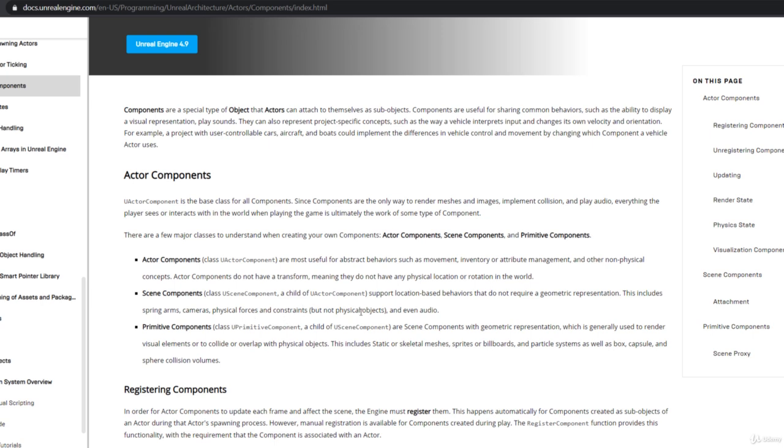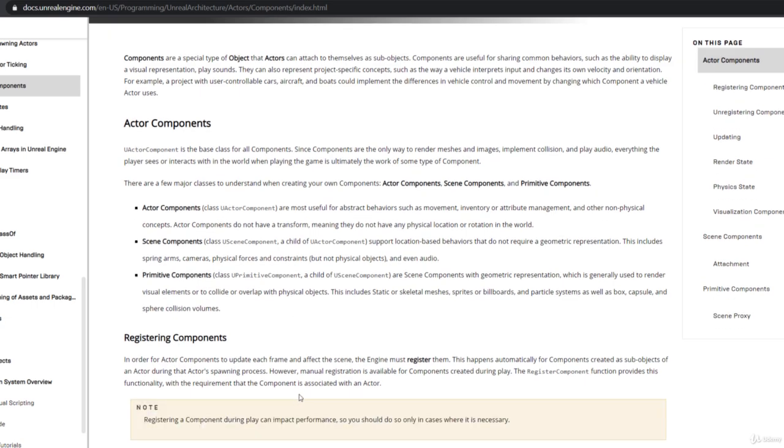Cameras, physical forces, constraints, and so forth, even audio. Okay, then you have primitive components. This is UPrimitiveComponent, a child of USceneComponent. These are scene components with geometric representation, generally used to render visual elements, or to collide or overlap with physical objects, so static or skeletal meshes, and particle systems, capsule, and sphere collision volumes, and so forth.